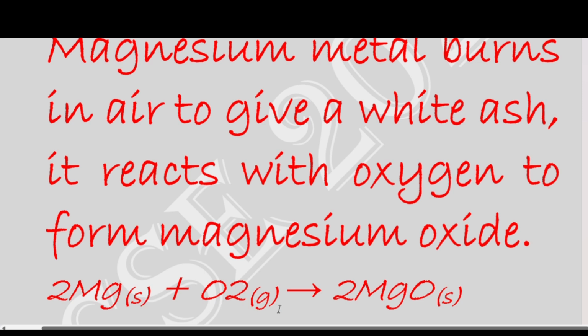Then we have to balance the equation, where now we have here 2 magnesium. Also on the right side you have 2 magnesium, then you have 2 oxygen. So magnesium burns in air, reacting with oxygen to form magnesium oxide, which is a white ash.